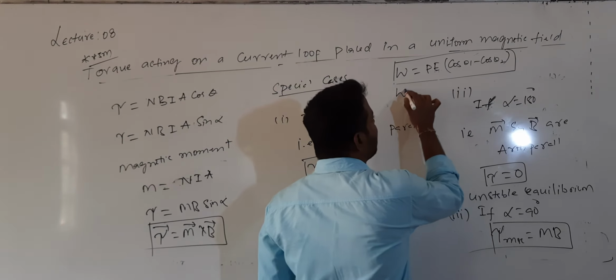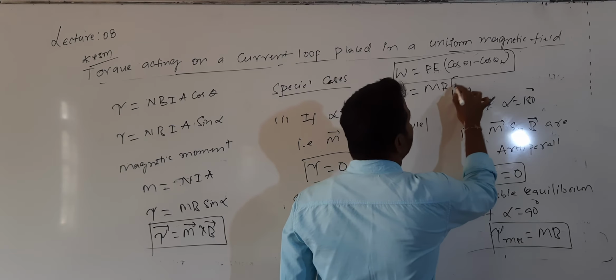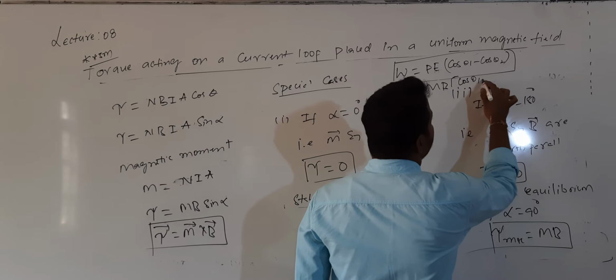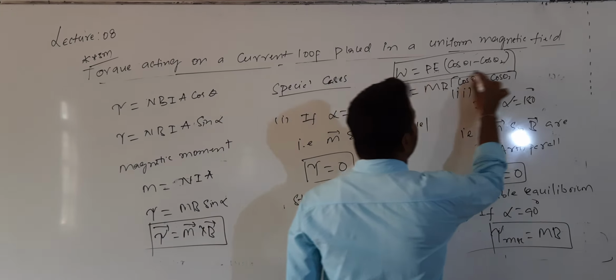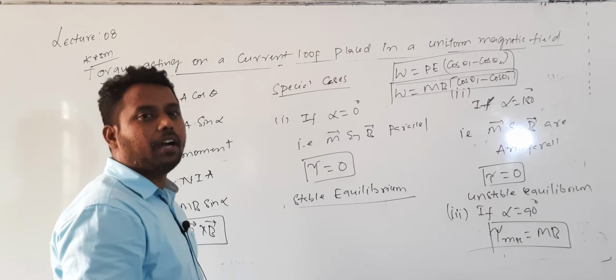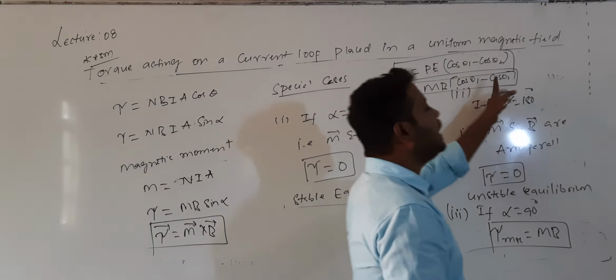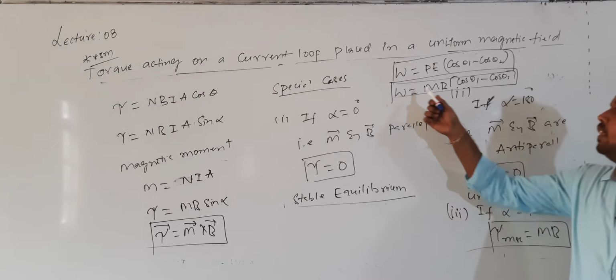Here the work done will be M into B into cos theta 1 minus cos theta 2. If initially the plane of the coil is making an angle theta 1 with the magnetic field of induction B bar, to rotate it through to theta 2, the work done is W equals M B into cos theta 1 minus cos theta 2. Even there we wrote the same formula, and we will apply it here.